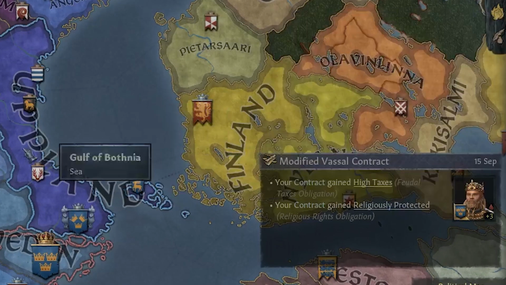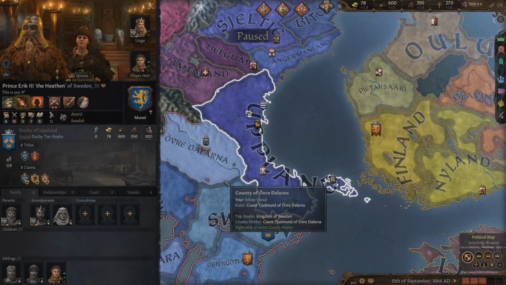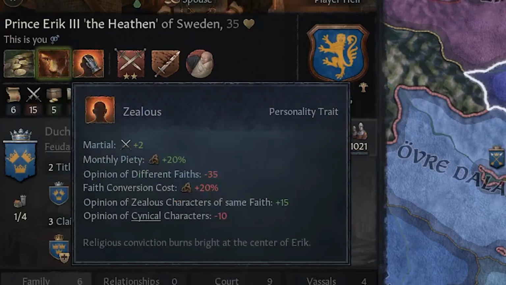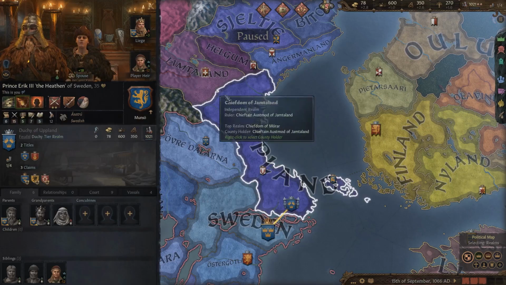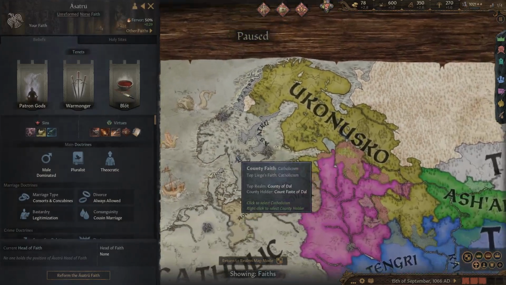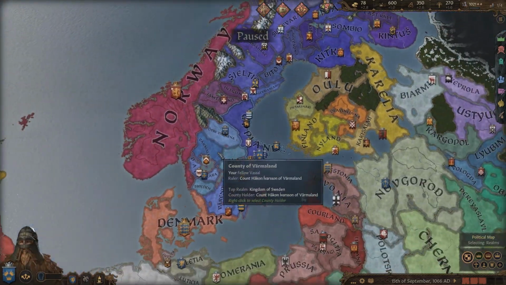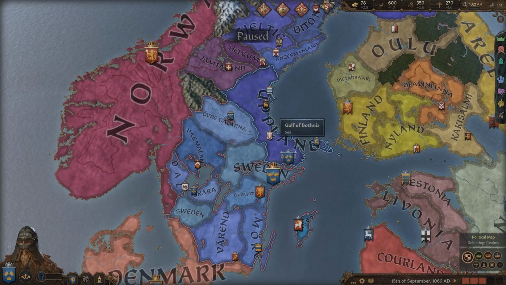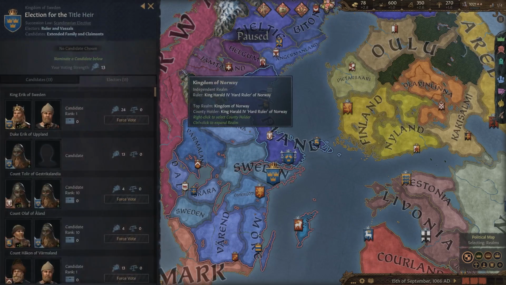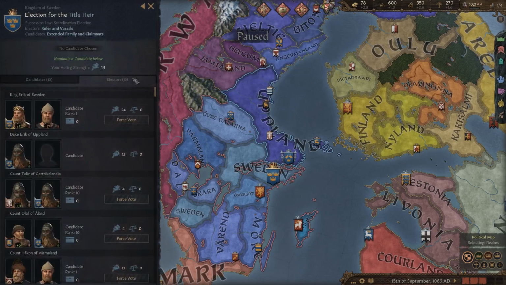If we take a look at our ruler here, you can see we actually have some very interesting stats. We have greedy, brave, and zealous, which is pretty cool considering we're one of the only Asatru people left in the world. And another thing that is going to be pretty cool about playing in this area of the map, the succession of the kingdom that we are a part of is going to be passed down through nomination. So what this means is we get to vote who we would like to be the next king of Sweden, and that person is going to inherit this kingdom title.